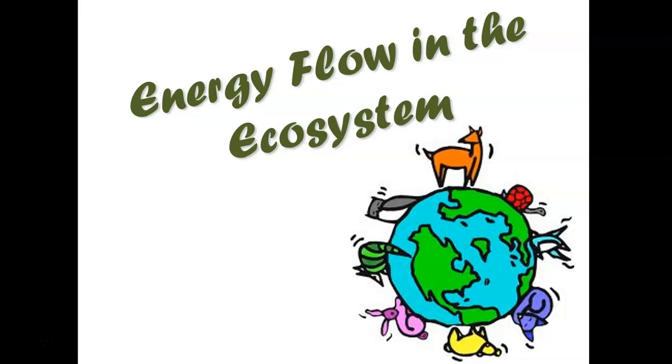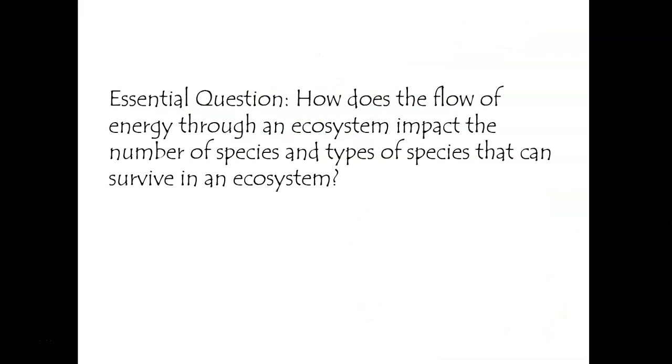To begin, when we think about energy, we think of a guiding question, and that is our essential question for this specific topic. We think about how does the flow of energy through an ecosystem impact the number of species and types of species that can survive in an ecosystem. We're going to quickly see and realize energy is not an infinite source. We have a finite or limited amount of energy, and that is going to impact how many organisms we can have, how species are going to act with each other. Okay, let's think more deeply about what energy is.